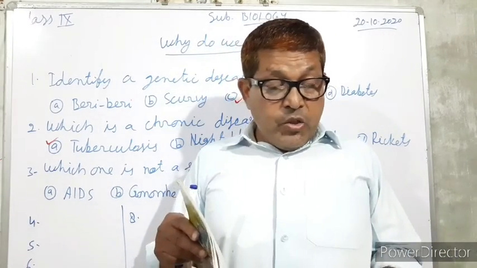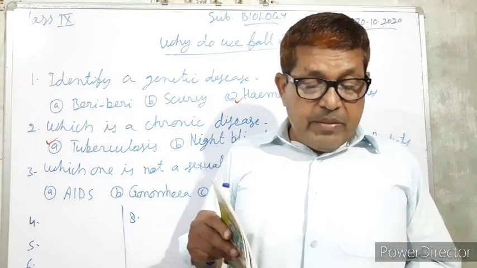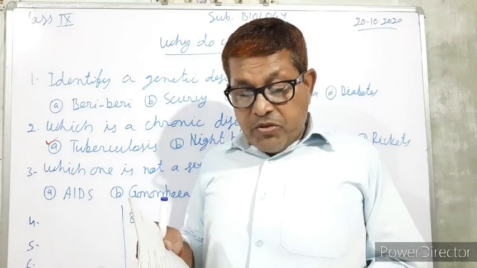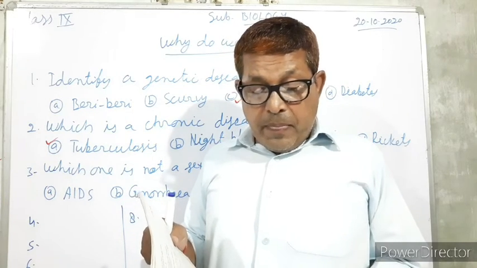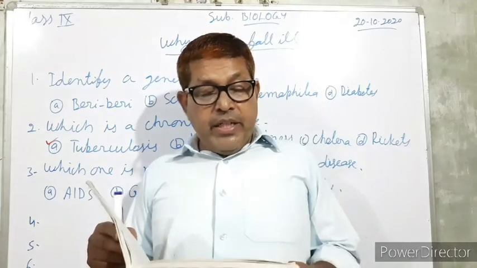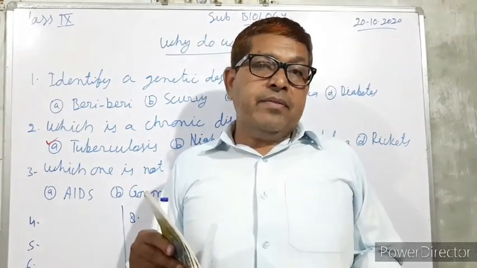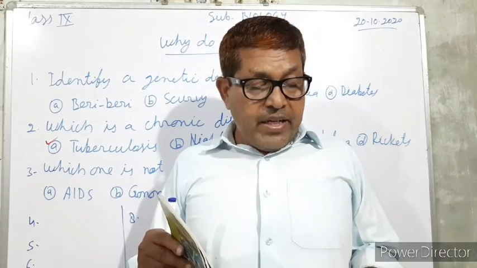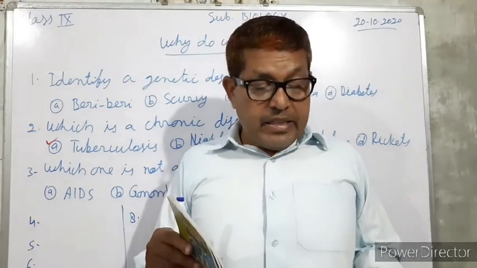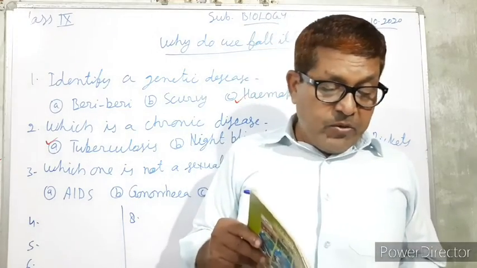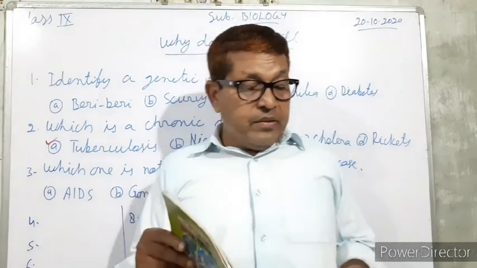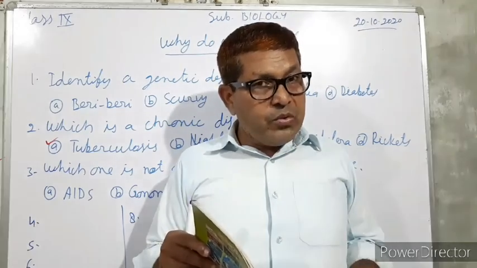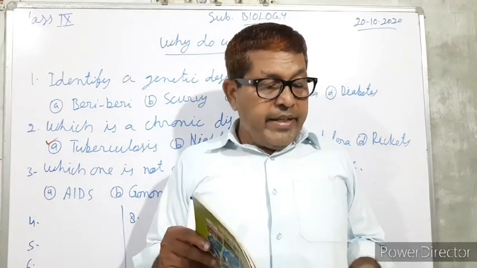Now next. Which disease is not transmitted by the mosquitoes? Options: A. Dengue.